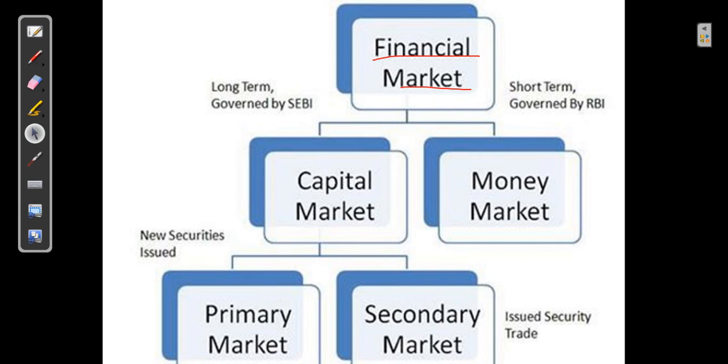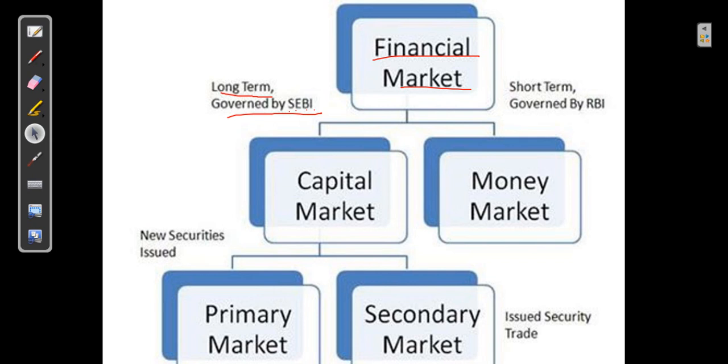Now this market is divided into two, capital market and money market. When you say capital market, it is a long-term lending market. Okay, so if you want to buy and sell securities for a long period of time, you go for capital market. It is governed by SEBI. Governed means what? It is scrutinized, it is taken care of, it is authorized by SEBI. What is SEBI? Securities Exchange Board of India.